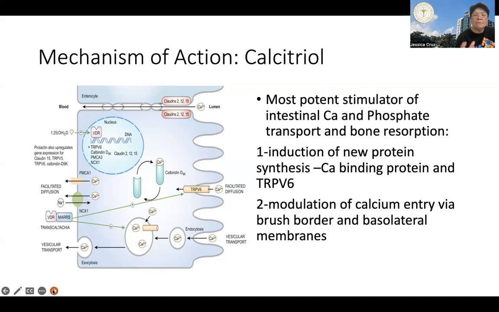So what makes it complex is that calcitriol can, like parathyroid hormone, influence both formation and bone resorption, no? As we mentioned in the previous slides, no?